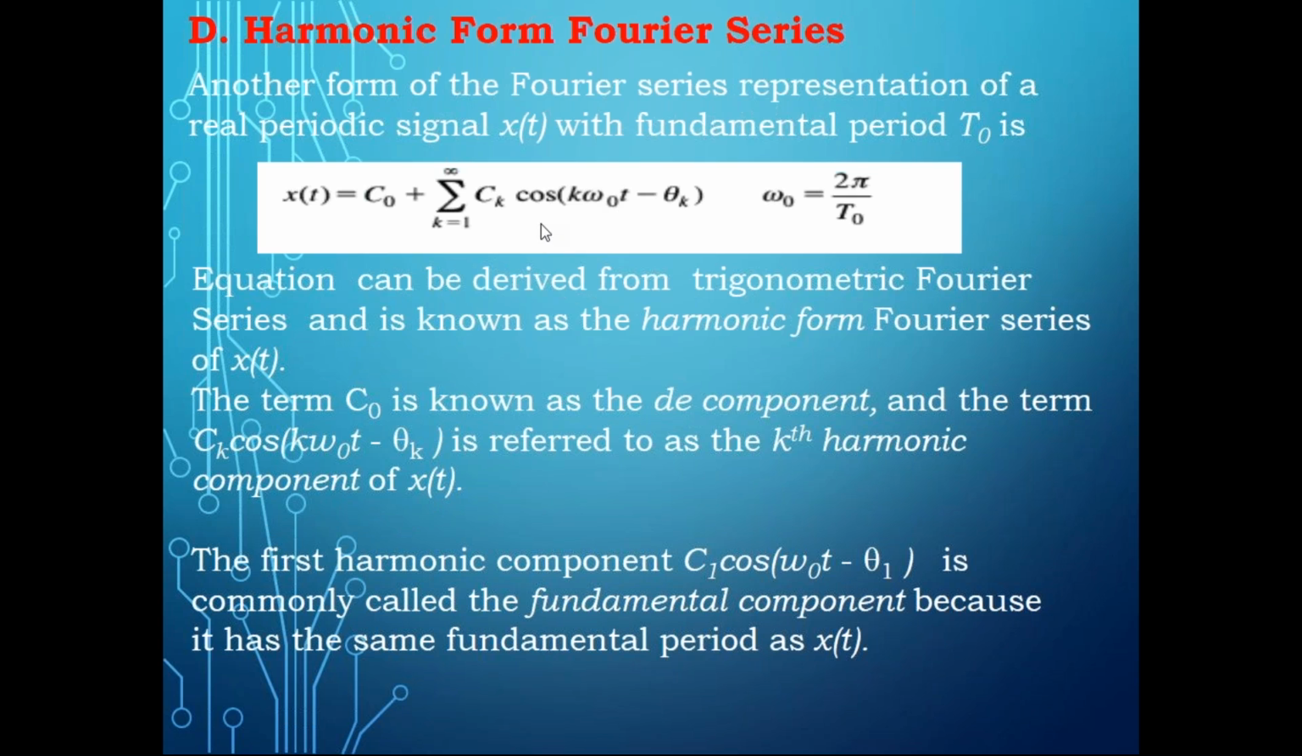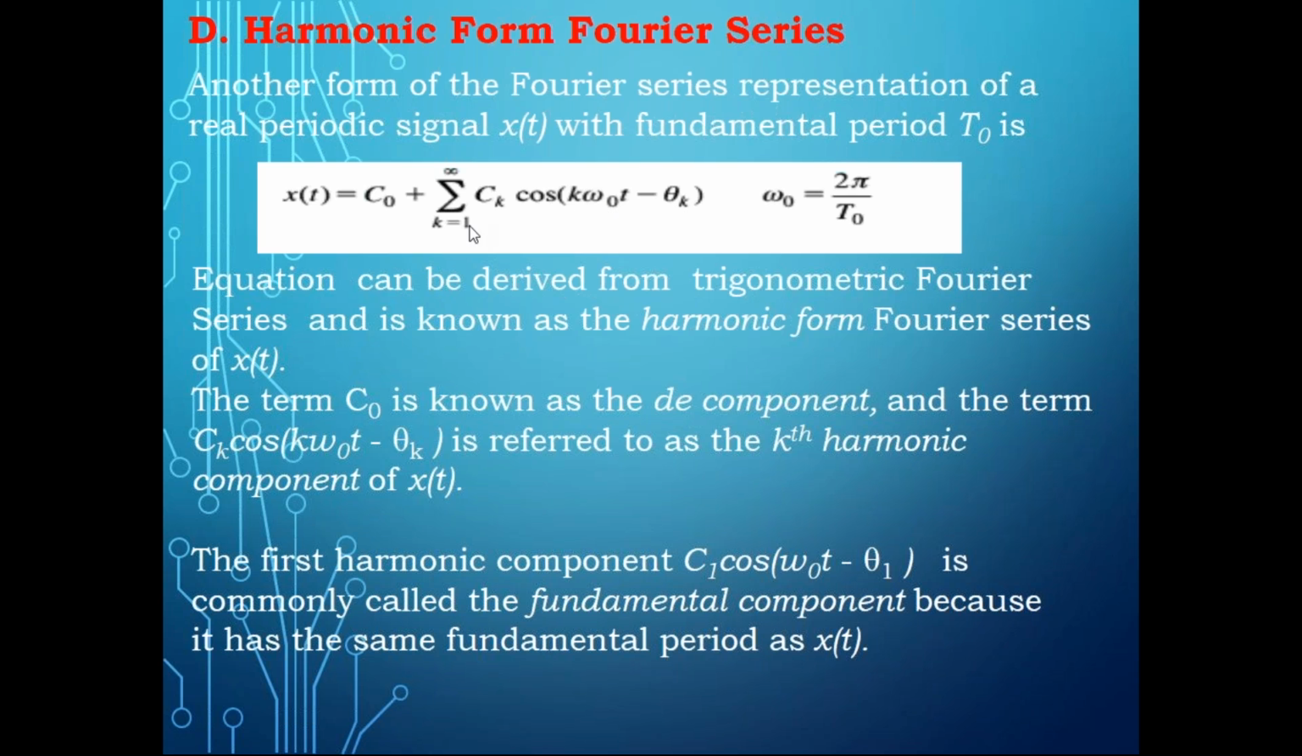Try to understand what will happen. This is the most important thing. The moment you substitute k equal to 0, this term becomes 0, and cos 0 you can write as 1. So when k equal to 0, you get the DC part. Then when you consider k equal to 1, you write C1 cos omega naught t minus theta 1.